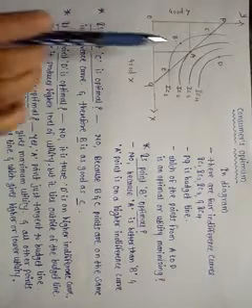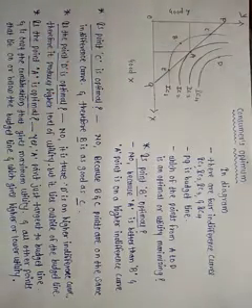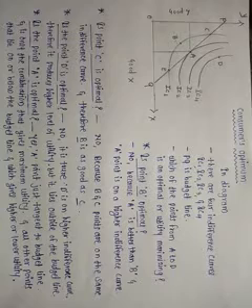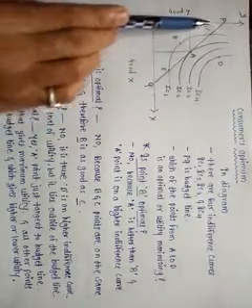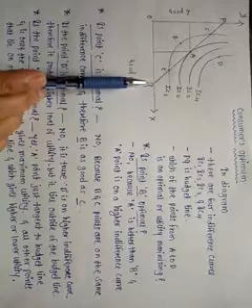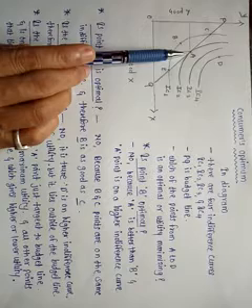Then, is point A optimal to the consumer? Yes, because point A only touches the budget line, and A is the only combination that gives the maximum utility or maximum satisfaction.